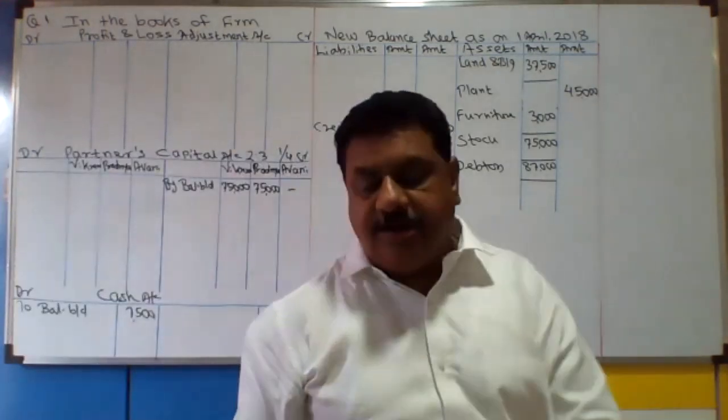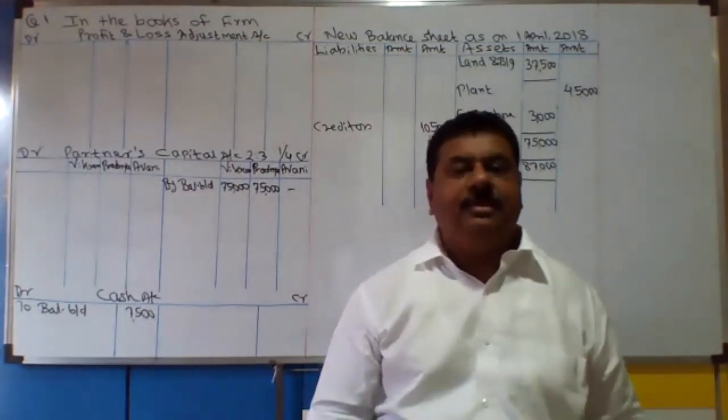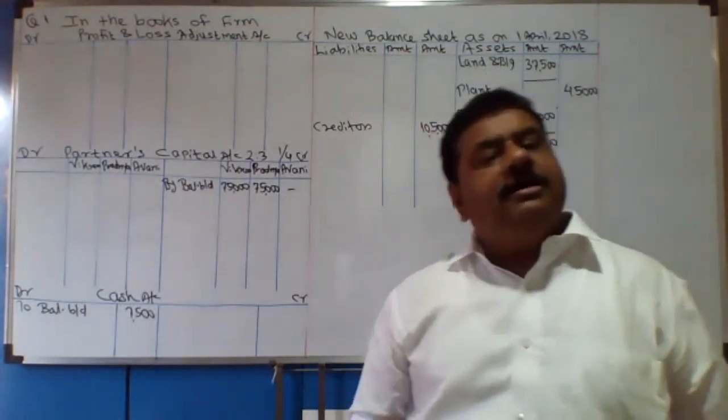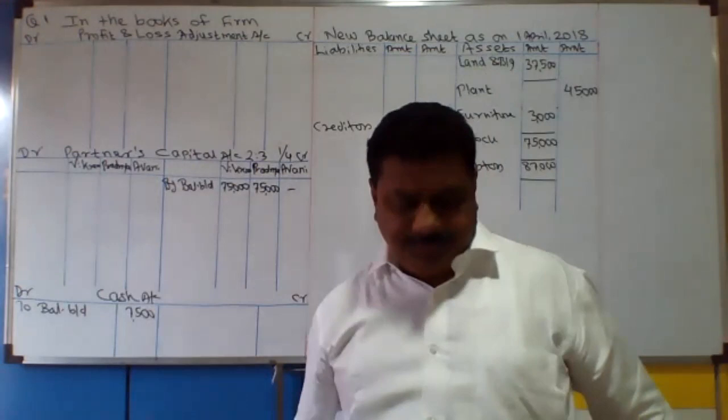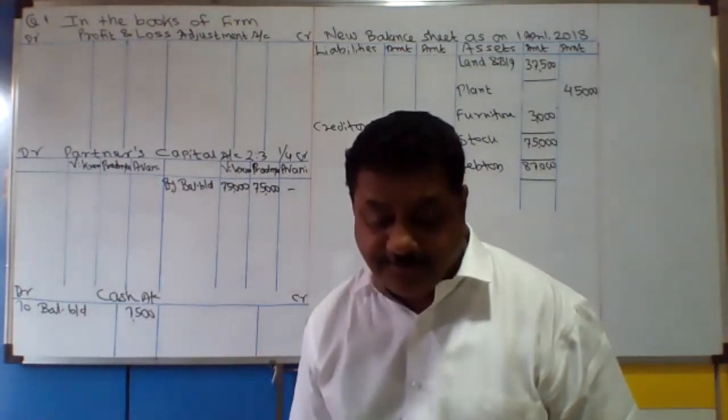There is no general reserve or reserve fund or profit and loss account given to you, so leave it. Now proceed with adjustment number 1.